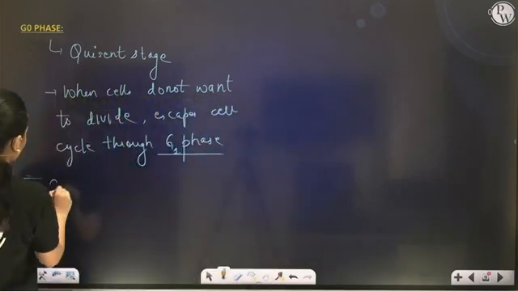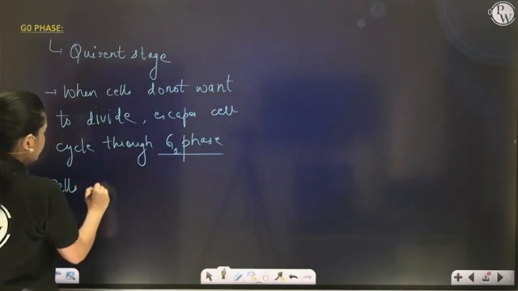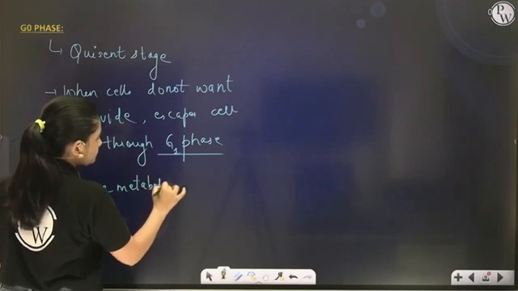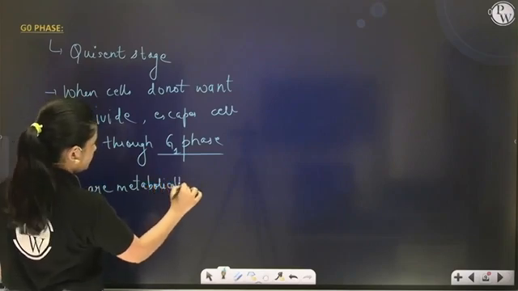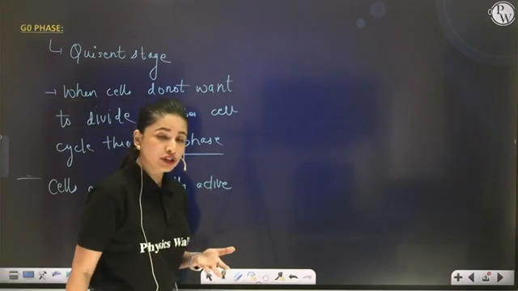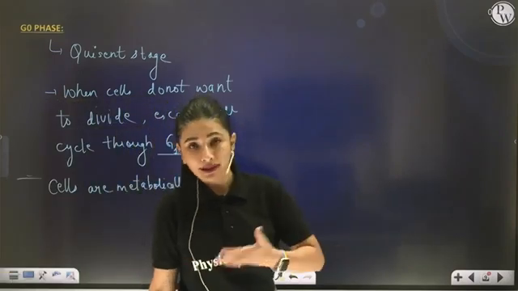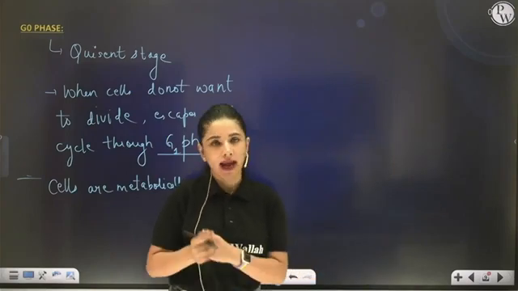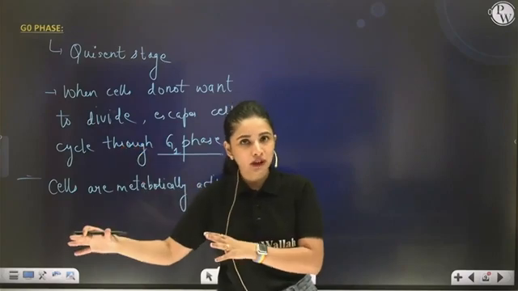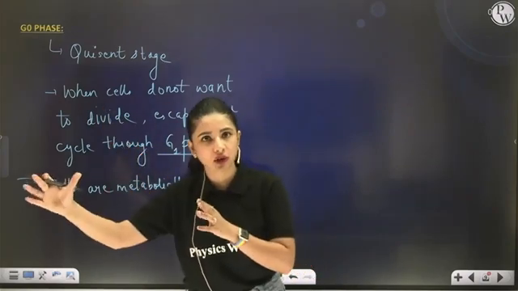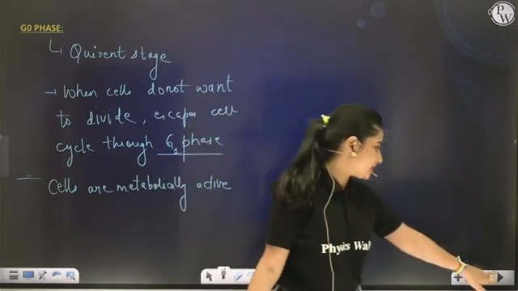So here you will write: cells are even metabolically active during G0 phase. So calling G0 a resting phase is a misnomer, like that of interphase. I hope till here interphase, G1, S, G2 and G0 are clear in everybody's mind.